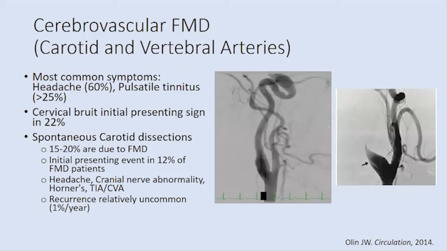And so we'll look at some of these photos together. You'll see here there's a dissection flap, and there's some clot there that stops the contrast flow from going up. And then here you'll see this big tortuous blood vessel with some irregularity there. That's the carotid artery as well. And so when somebody comes in with a spontaneous carotid dissection, 15 to 20% of those are due to FMD. And that may be the presenting symptom in some of our patients.